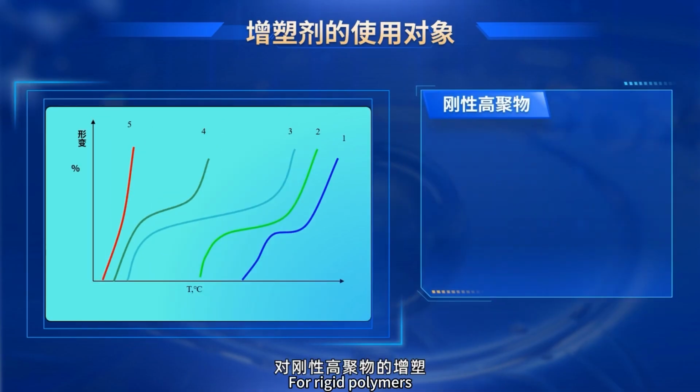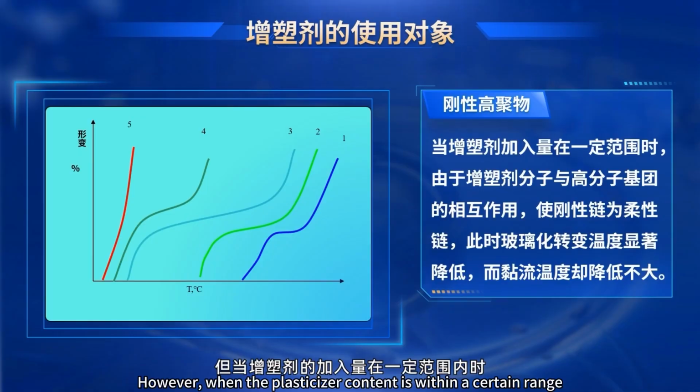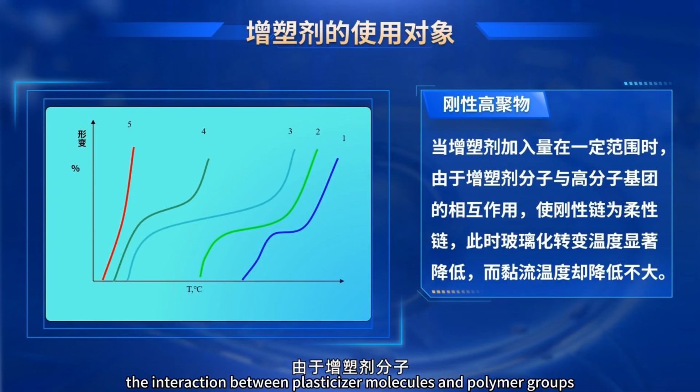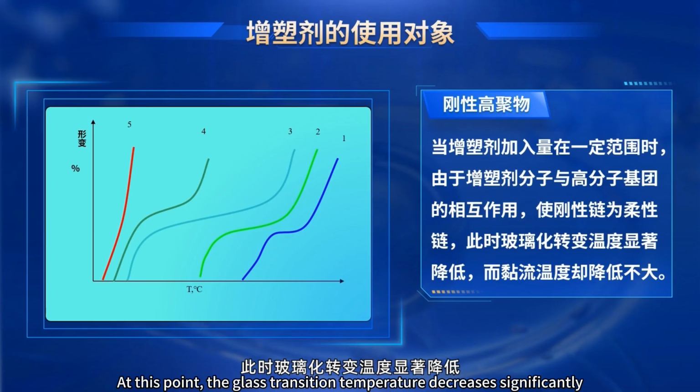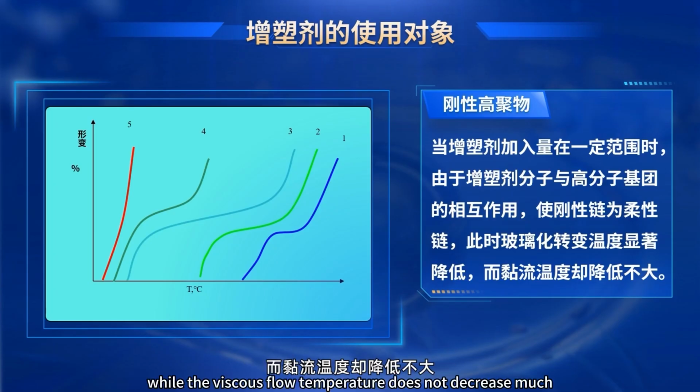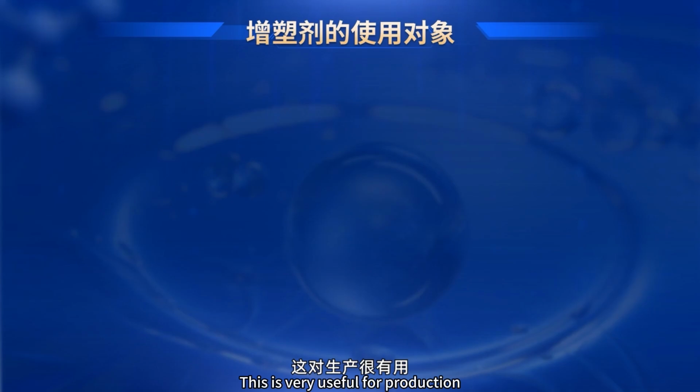For rigid polymers, as the amount of plasticizer increases, the glass transition temperature and viscous flow temperature decrease. However, when the plasticizer content is within a certain range, the interaction between plasticizer molecules and polymer groups turns rigid chains into flexible ones. At this point, the glass transition temperature decreases significantly, while the viscous flow temperature does not decrease much. This effect is called the plasticizing effect. This is very useful for production.